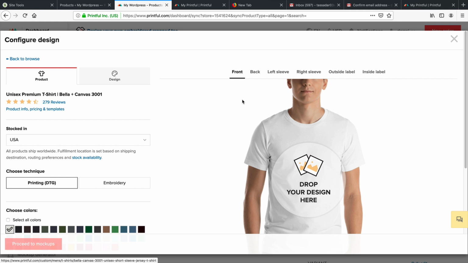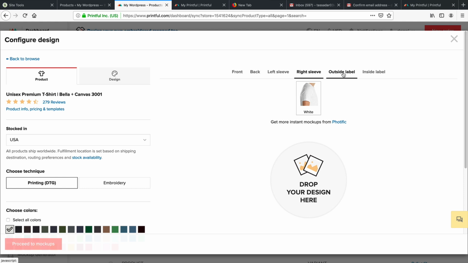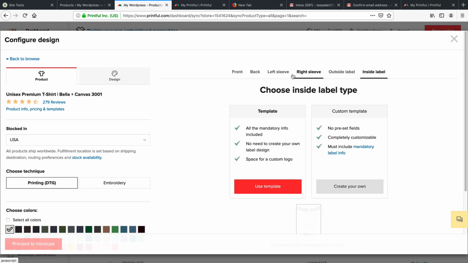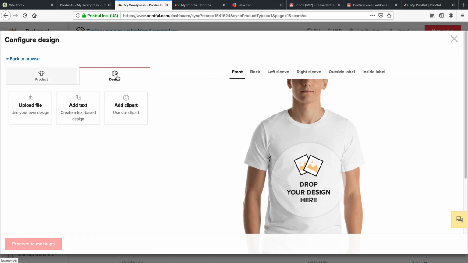So this is the shirt right here. Now you can design the front, the back, the left sleeve, the right sleeve, the outside label, and the inside label as well. So right here, I'll just click on front, and then click on design.